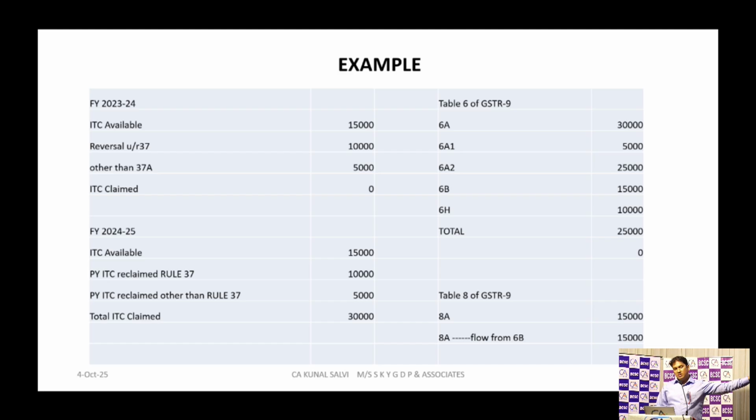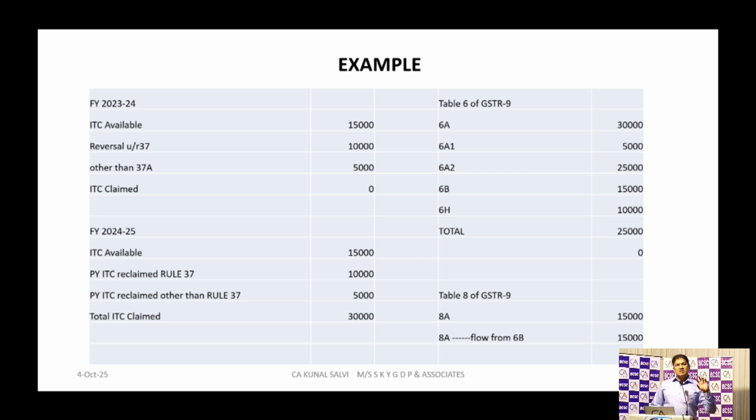So in our example, that 5,000 which we reversed in the previous year for reasons other than Rule 37A, we will report in table number 6A1. So 5,000 will go to table number 6A1. So ultimately, 30,000 minus 5,000, for the current year I have claimed 25,000.